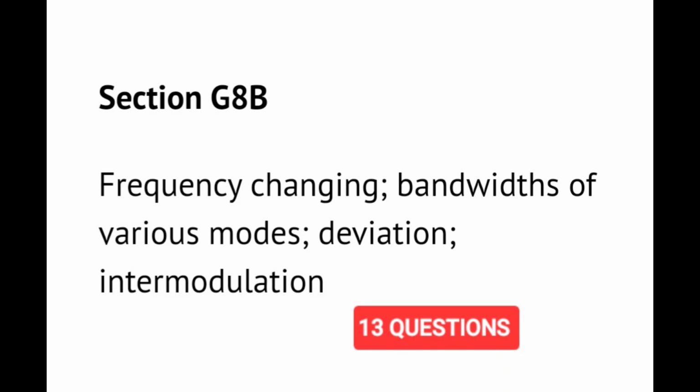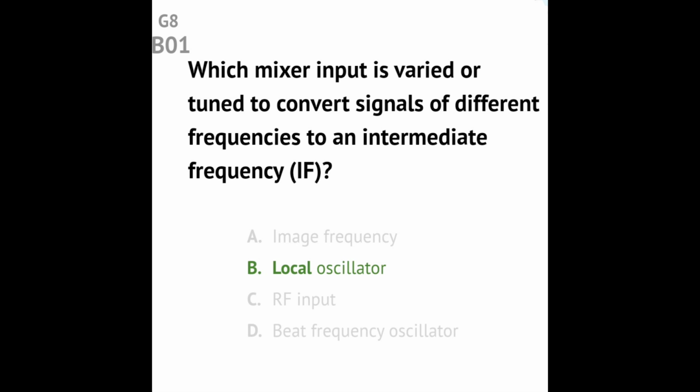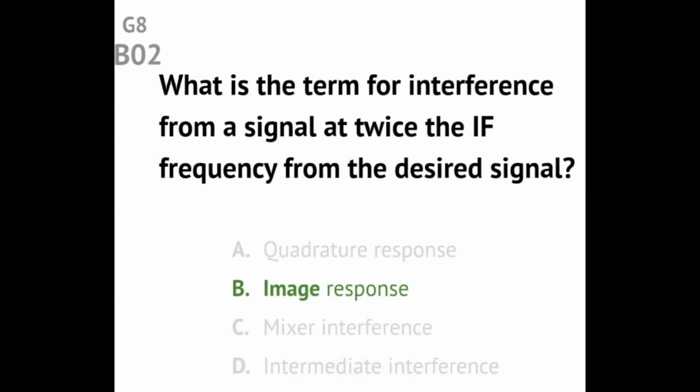Section G8B Frequency changing, bandwidths of various modes, deviation, intermodulation. Question G8B01 Which mixer input is varied or tuned to convert signals of different frequencies to an intermediate frequency, IF? Answer: local oscillator. Question G8B02 What is the term for interference from a signal at twice the IF frequency from the desired signal? Answer: image response.